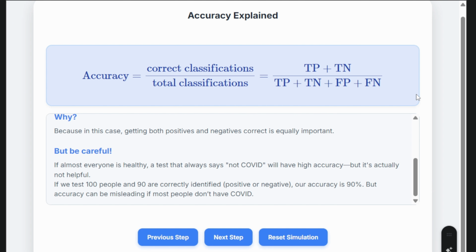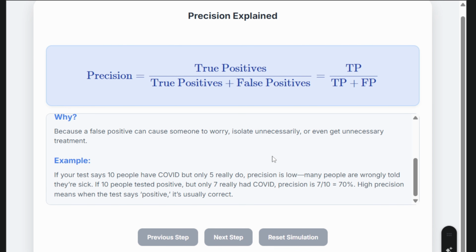Accuracy can give us a good overall sense of how well our model works. That's why it's often the default metric people look at. Moving to the next topic, that is precision. Precision measures how many of the items our model predicted as positive actually are positive. And to calculate it, take true positive divided by the sum of true positive plus false positive.